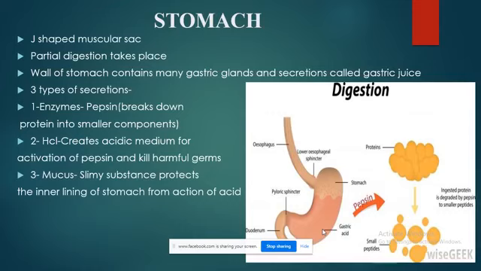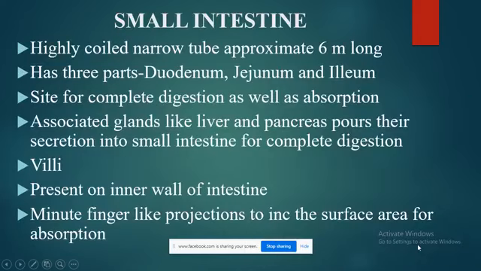Next, moving on, look into the diagram. Later, when we discuss the digestion in the stomach, we will see that the digestion of proteins takes place in the stomach. This is a large protein globule. Pepsin, which is present in gastric juices, acts on the large protein globule and converts it into small peptides.